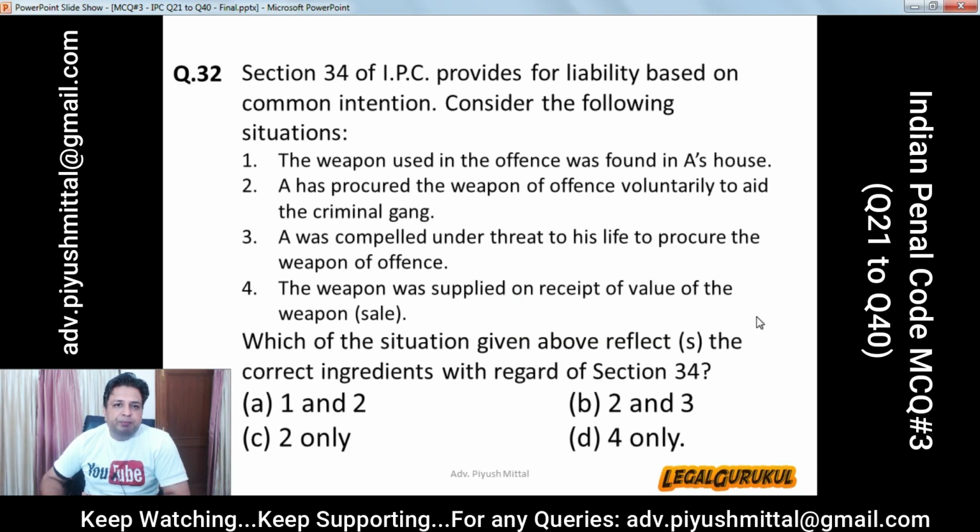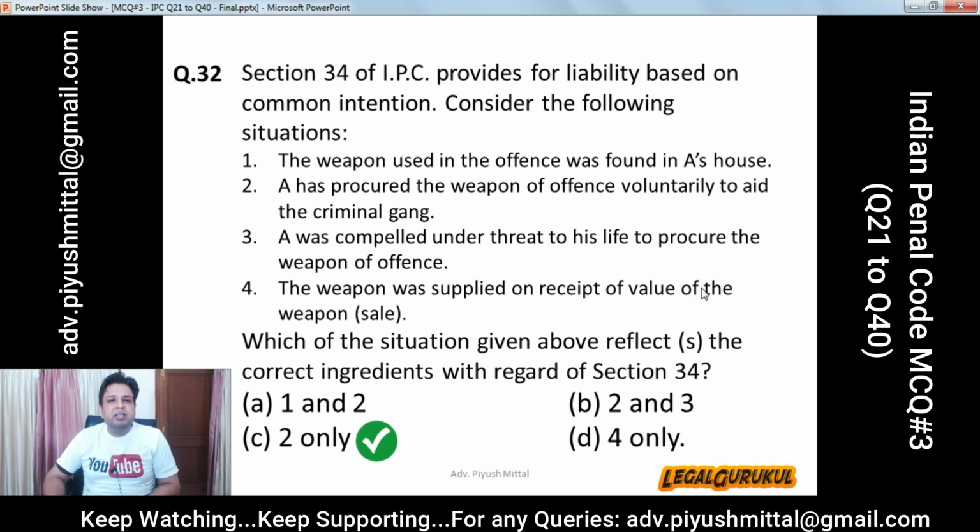Question number 32. Section 34 of IPC provides for liability based on common intention. Consider the following situation. First situation: the weapon used in the offence was found in A's house. Second, A has procured the weapon of offence voluntarily to aid the criminal gang. Third, A was compelled under threat to his life to procure the weapon of offence. Fourth, the weapon was supplied on receipt of value of the weapon, that is sale. Which of the situation given above reflect the correct ingredients with regard to section 34? Options are A 1 and 2, B 2 and 3, C 2 only, and D 4 only. And the correct answer is 2 only.